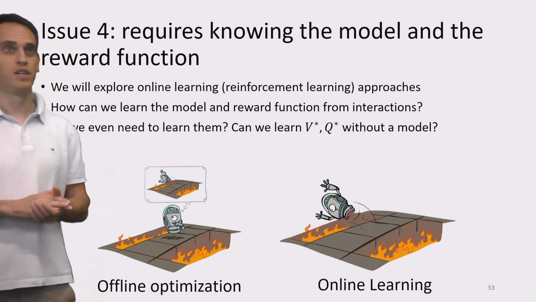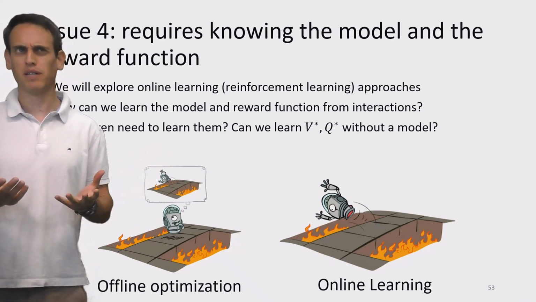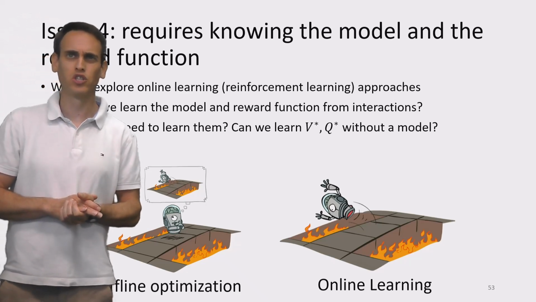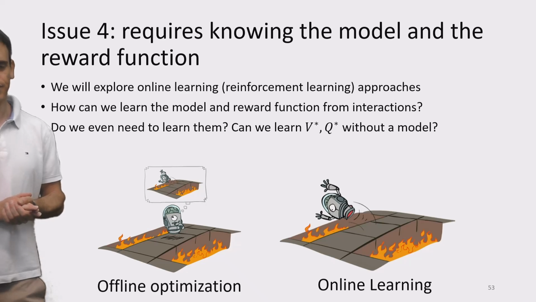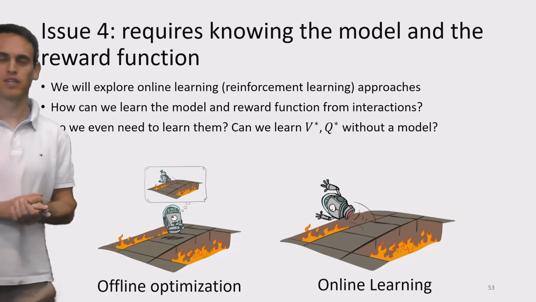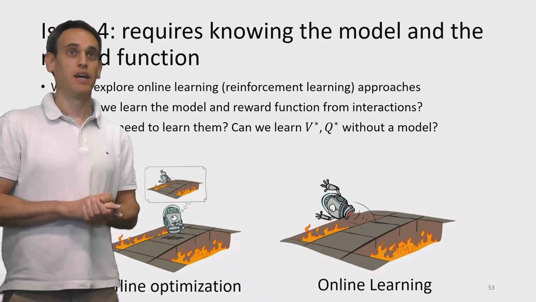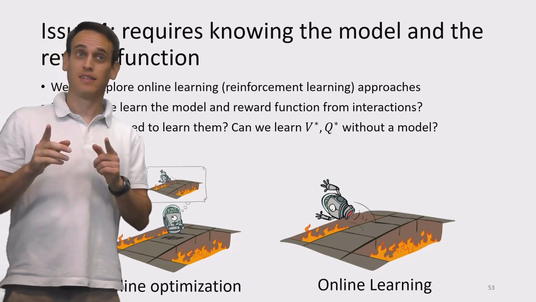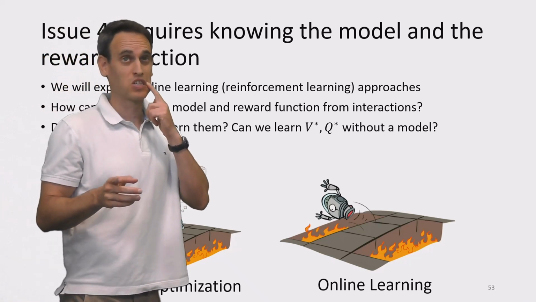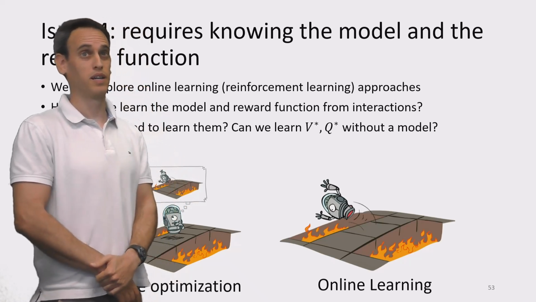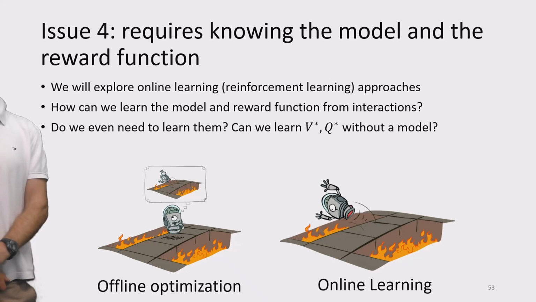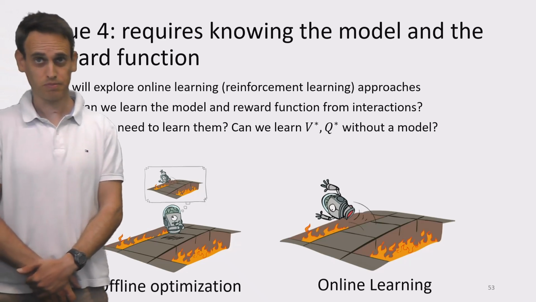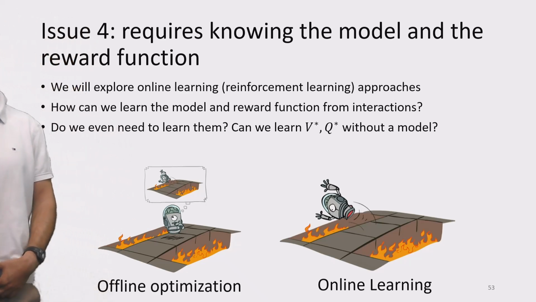That is, can we maybe reduce the Bellman equation to eliminate the state transition probability and the reward function? And it might sound difficult, but actually we will be able to do that by considering expected values through samples. So we will get to that later on.